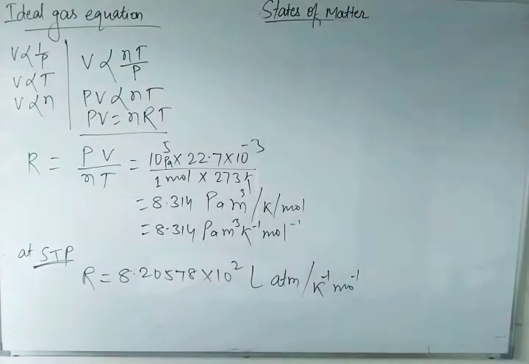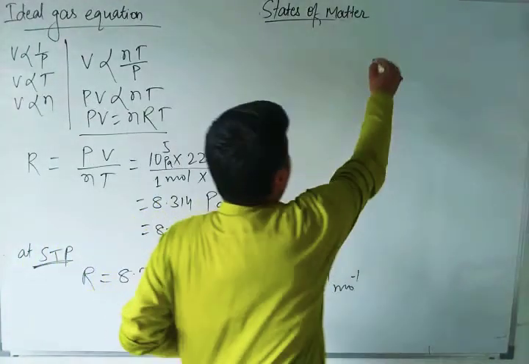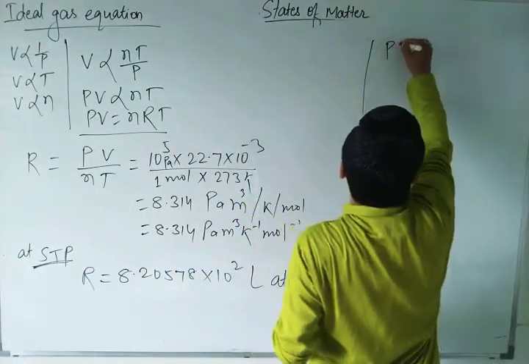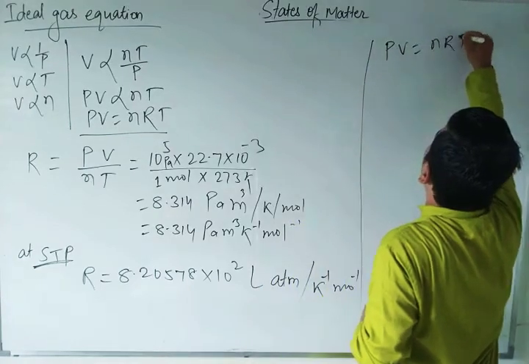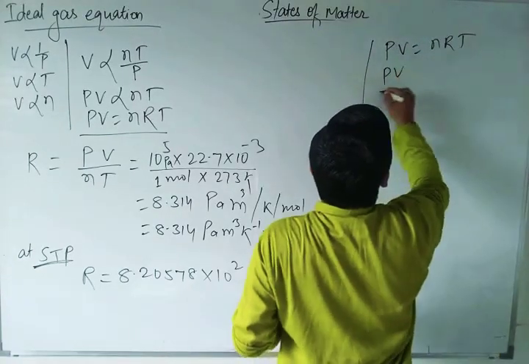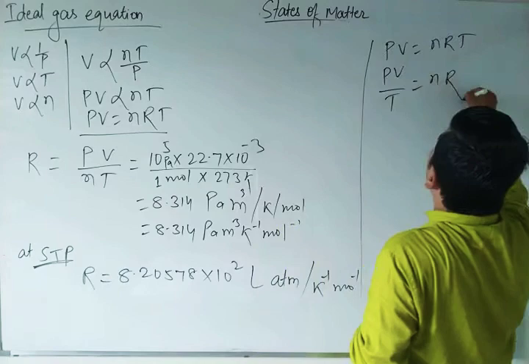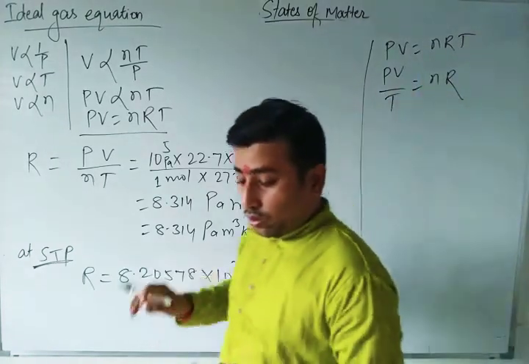What is this ideal gas equation? If you want to solve a question according to this, how will it go? Number of substance and ideal gas constant, just put nR on this side. PV is equal to nRT, so PV by T is equal to nR.